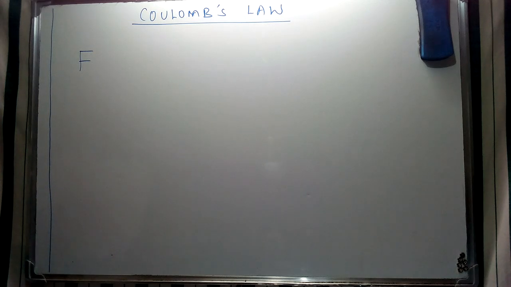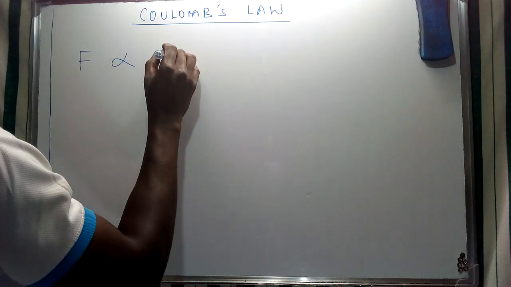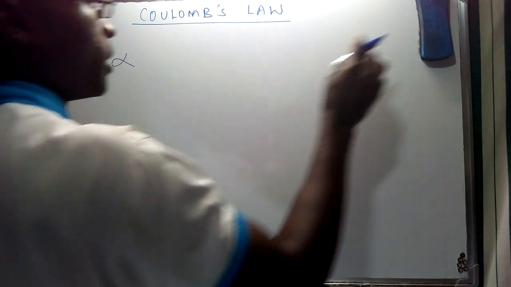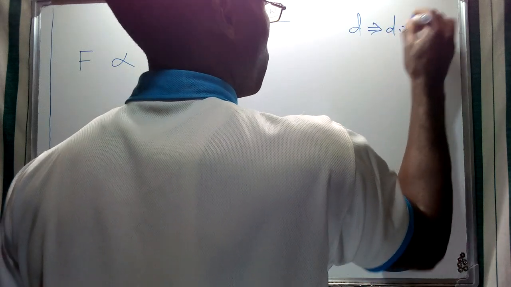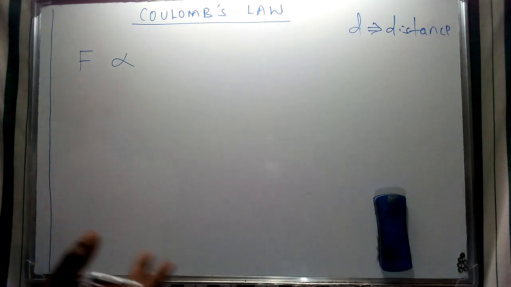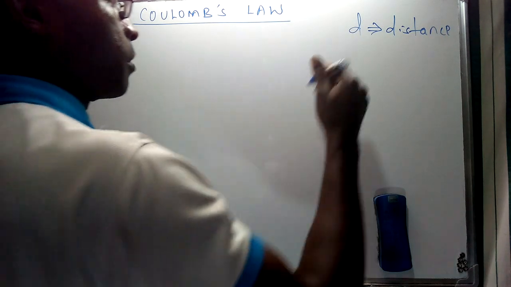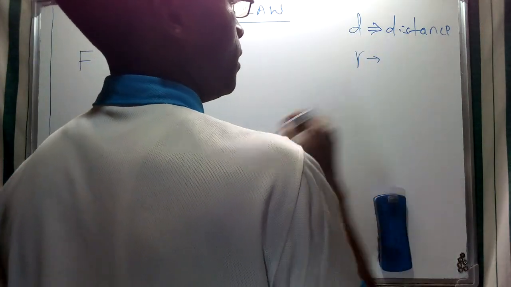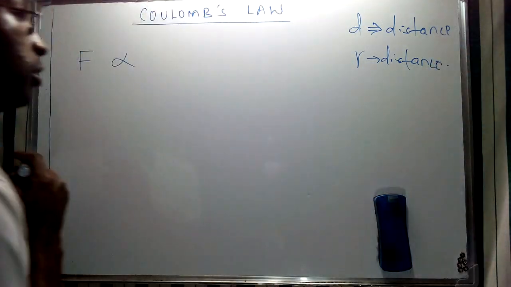of course, by two small charged spheres, is going to be inversely proportional to the square of the distance between them. Now, in my particular case, I've given d to refer to the distance between the two. I can give an arbitrary alphabetical letter to represent that in a small case. So in this case, I'm going to use the letter r to represent this distance between the two spheres.